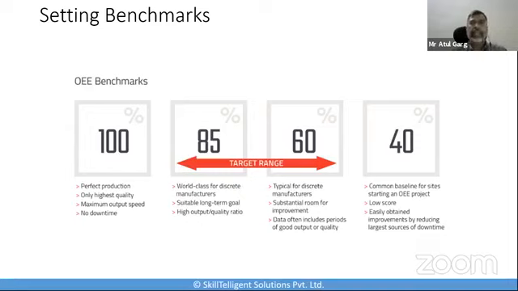Now, as I said, a continuous process industry may have 95%, a discrete manufacturing of components or a large assembly line may have 85%. A very large number of manually run machines in a discrete manufacturing process may have an OEE level of 75% as the industry benchmark. So these benchmarks differ from industry to industry, but definitely these benchmarks help you to target and see where you stand vis-a-vis the industry standard in the world. So that's why OEE also becomes a very important, very universal and very efficient way of benchmarking your company's performance versus the others.